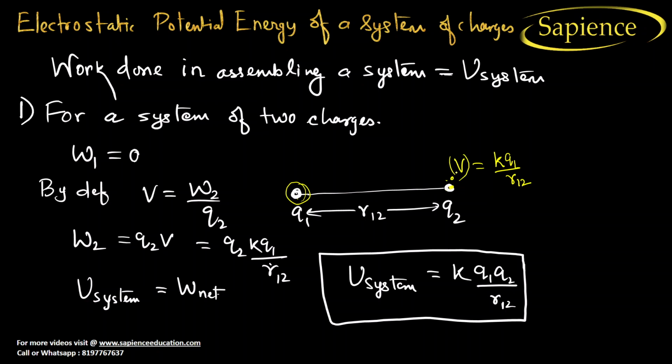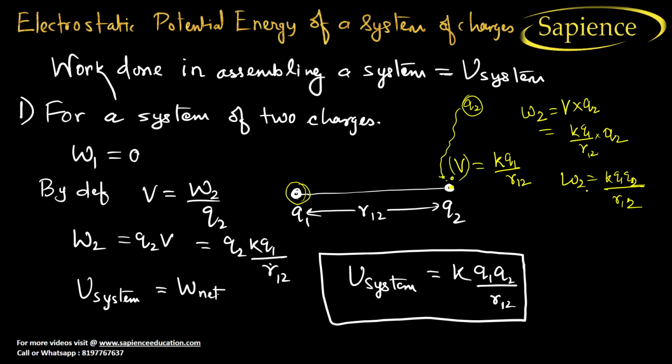Now, if this point has some potential and we are bringing a charge Q2 from infinity to this point, the work done, that is W2, will be equal to potential into charge Q2. So finally, the potential is K Q1 by R12, into Q2. So finally the work done W2 will be equal to K Q1 Q2 by R12, right?